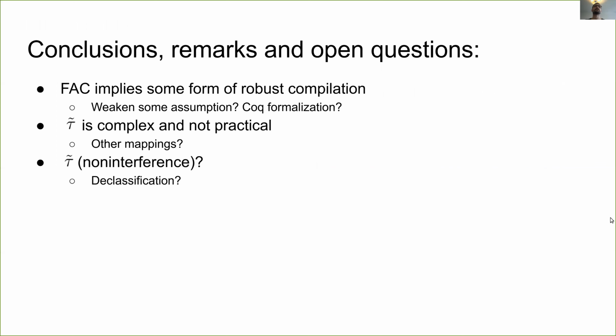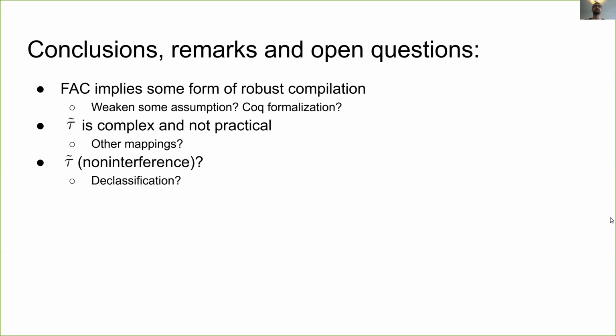However, we explicitly notice that the mapping tau tilde is quite complex and not at all practical. Indeed, it requires to know the exact behavior of compiled programs in arbitrary target contexts. So we are looking for other mappings between hyperproperties that can provide a less precise approximation, but can be easier to compute.